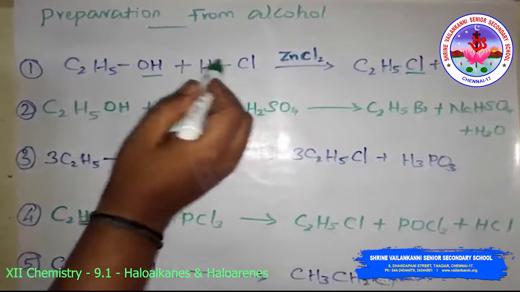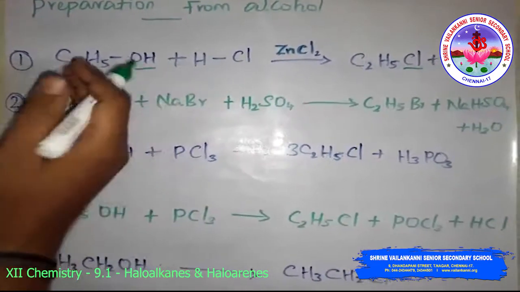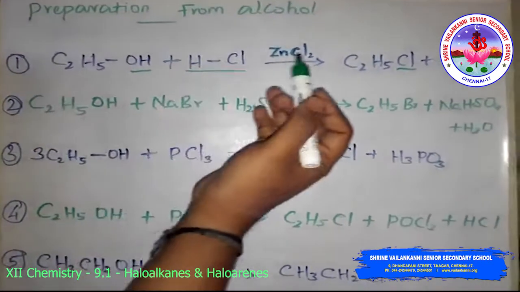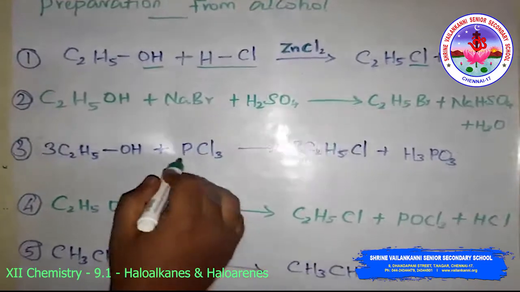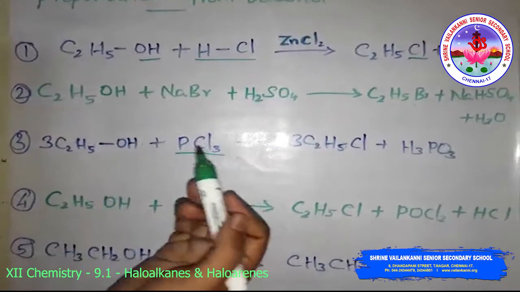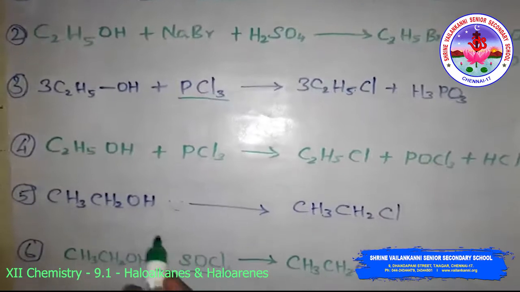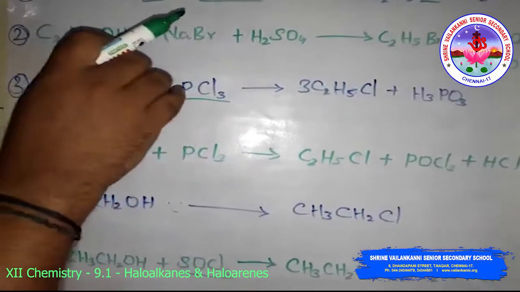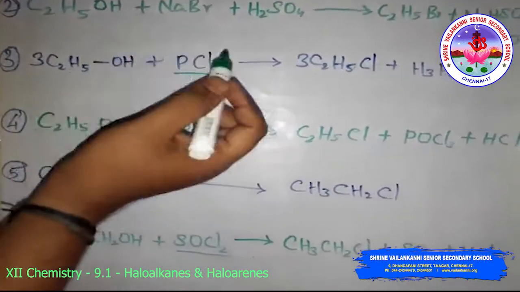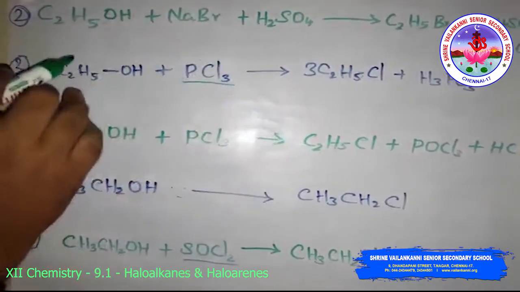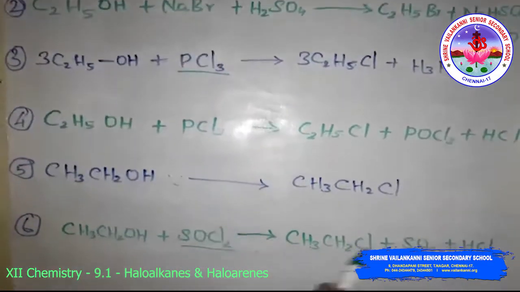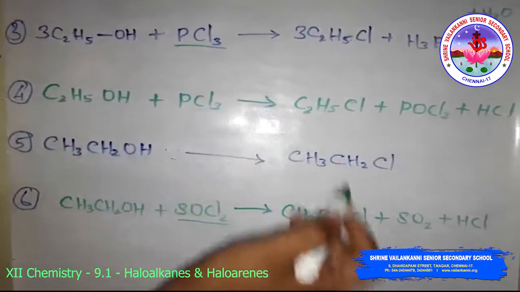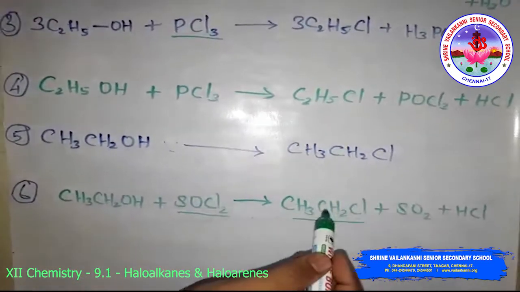When alcohol reacts with concentrated halogen acid such as HCl, or phosphorus halides, or thionyl chloride, it forms the alkyl halide. Thionyl chloride is preferred because the other two products are escapable gases. Hence the reaction gives a pure alkyl halide.